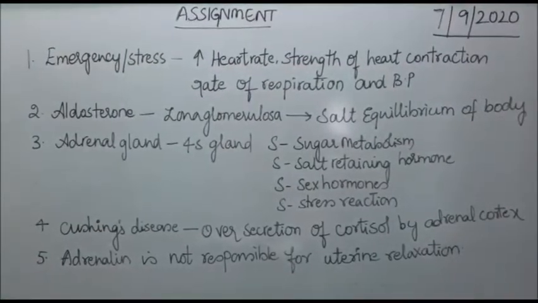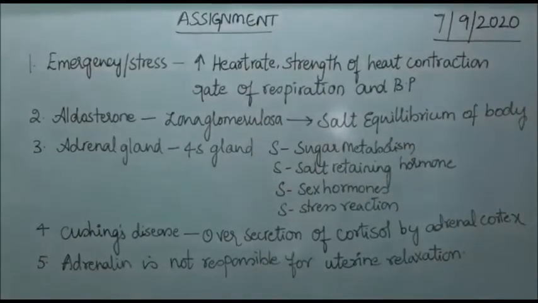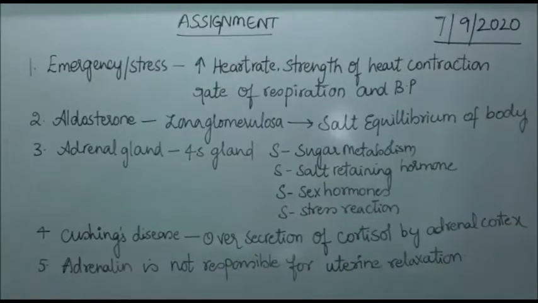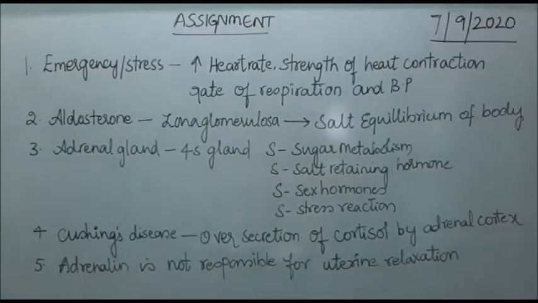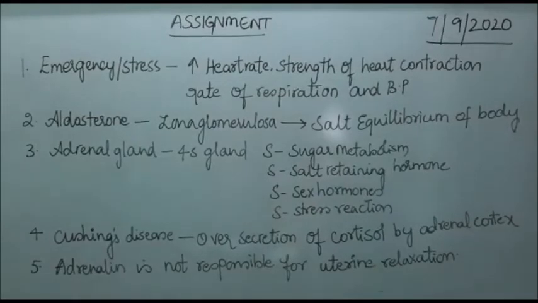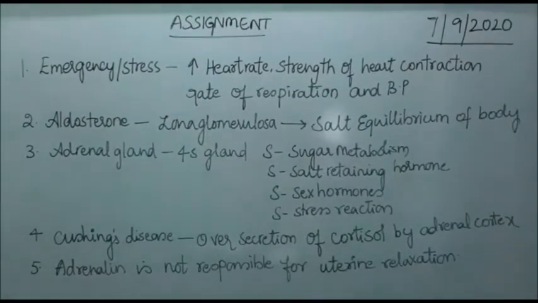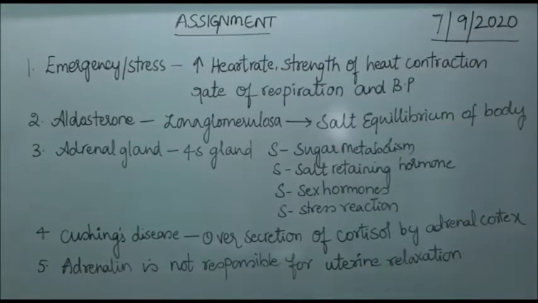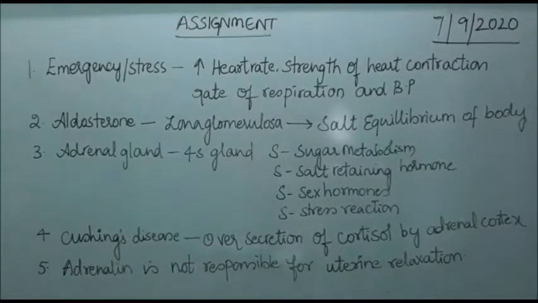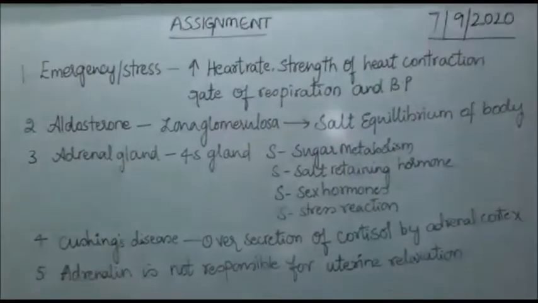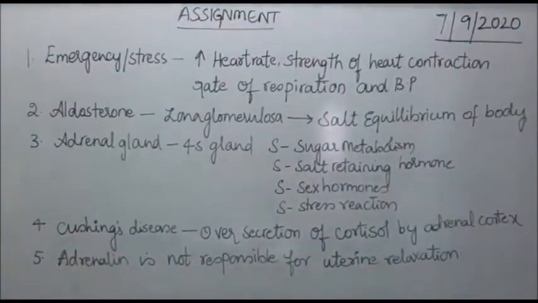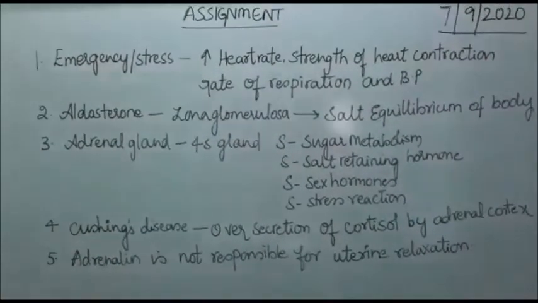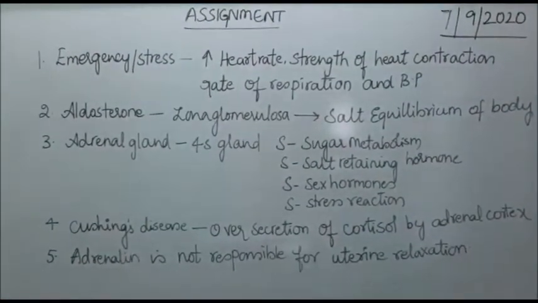The fourth one, Cushing's disease, is due to the over secretion of cortisol by the adrenal cortex, which leads to the excess breakdown of fats. So these fats are going to be deposited in unusual areas like the abdominal region. So this Cushing's disease is characterized by symptoms like fish mouth, buffalo hump, and moon face. So these are the probable characteristic features of Cushing's disease.